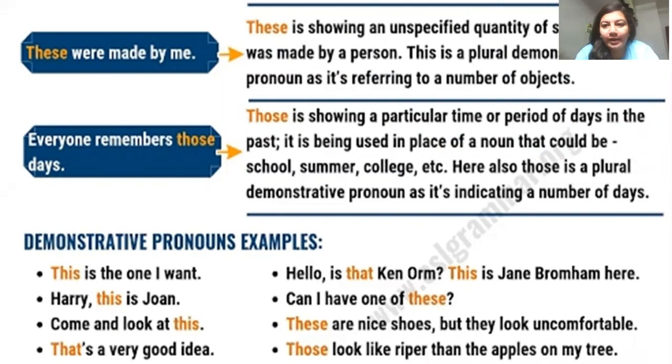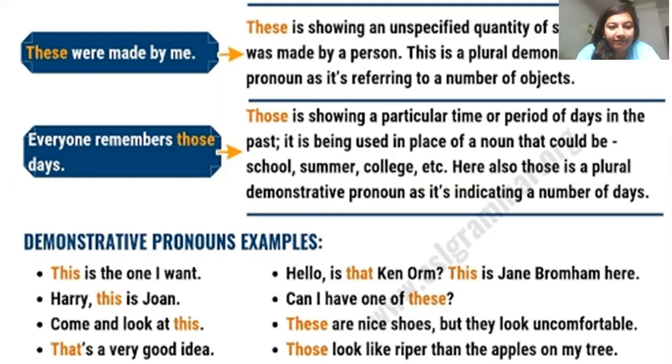These is showing an unspecified quantity of something that was made by a person. किसी ने कुछ बनाया पर उसकी quantity कितनी है वो हमें पता नहीं है. But because of the usage of the verb were, we are clear कि वो जो भी बनाया है that is plural in number, and that is why we have used plural demonstrative pronoun these.